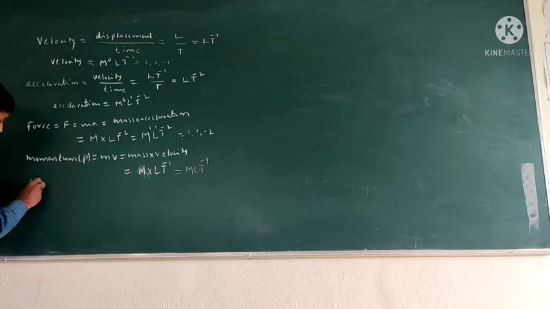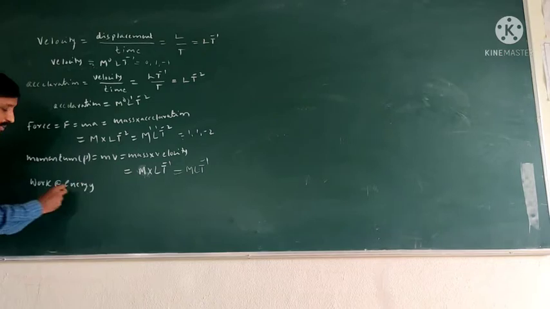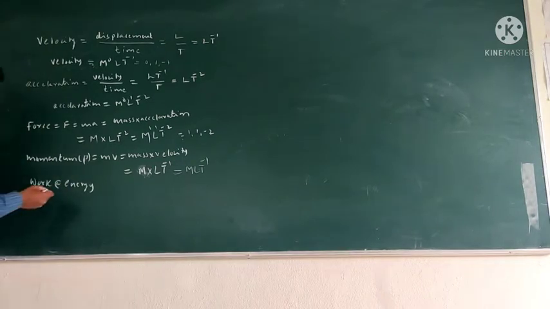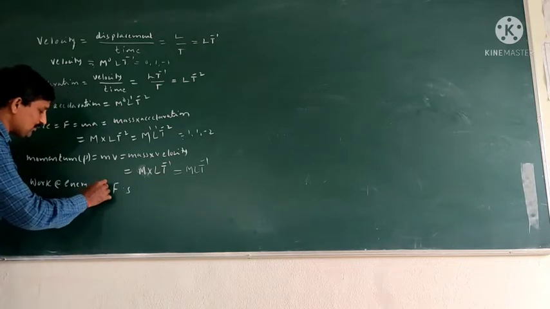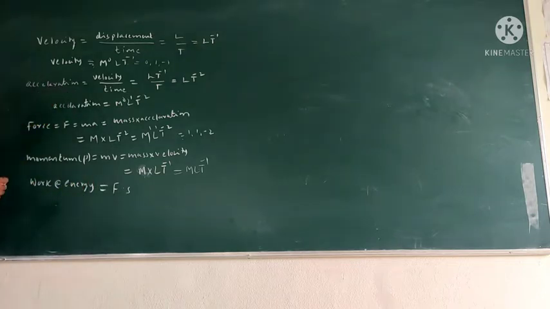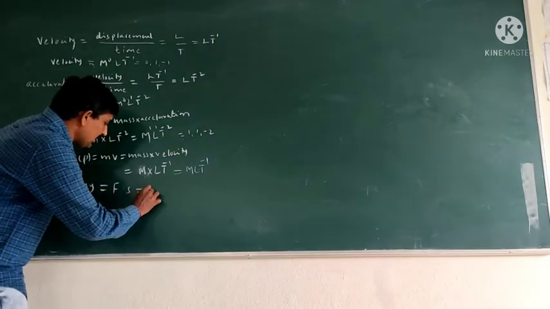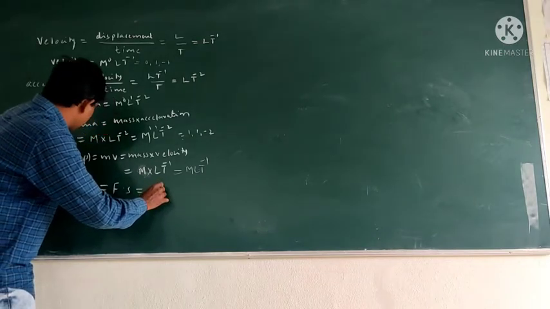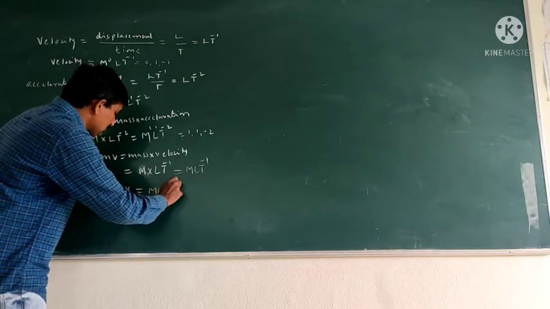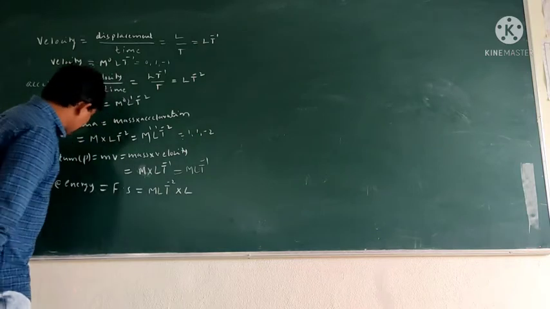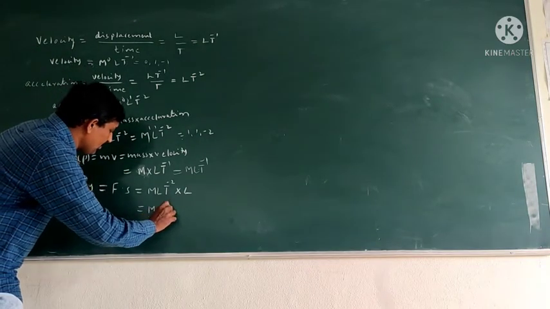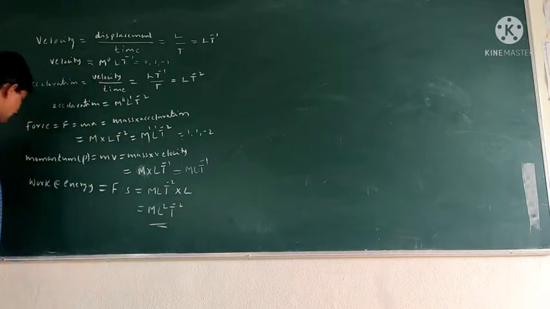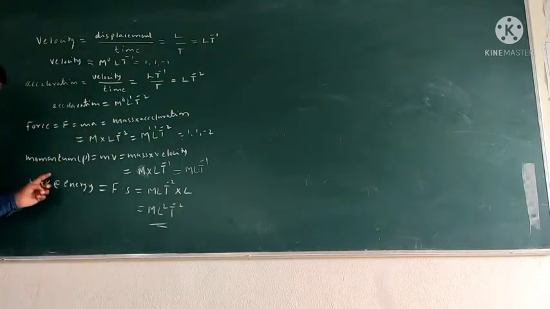Then work and energy both have the same dimension formula. Work is equal to F into S. The product of force into displacement is known as work. So force is M L t power minus 2, and displacement is L. So M L square t power minus 2 is the dimension formula of work and energy.